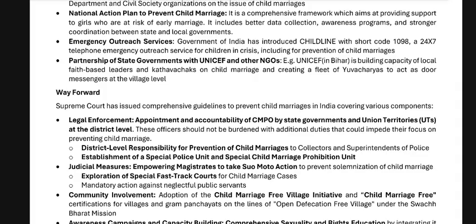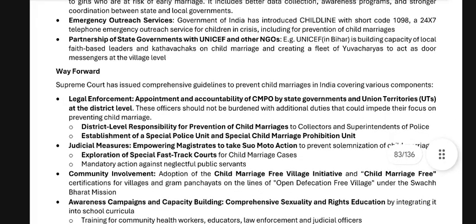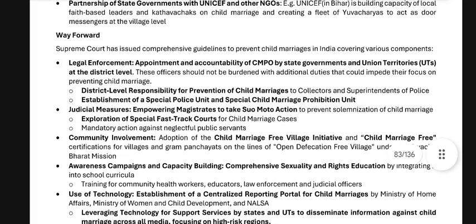Establishment of a special police unit and a special child marriage prohibition unit. Judicial measures: empowering magistrates to take more action to prevent solemnization of child marriage, and a special fast-track task force for child marriage cases. Mandatory action against child neglect by public servants. Community involvement: child marriage free village initiative, and child marriage free certification for religious places and gram panchayats, on the lines of open defecation free certification.